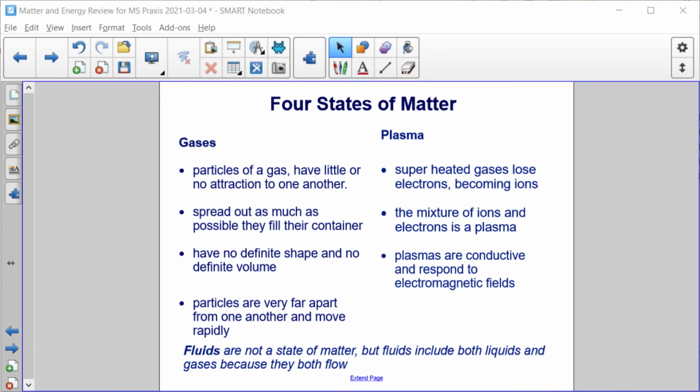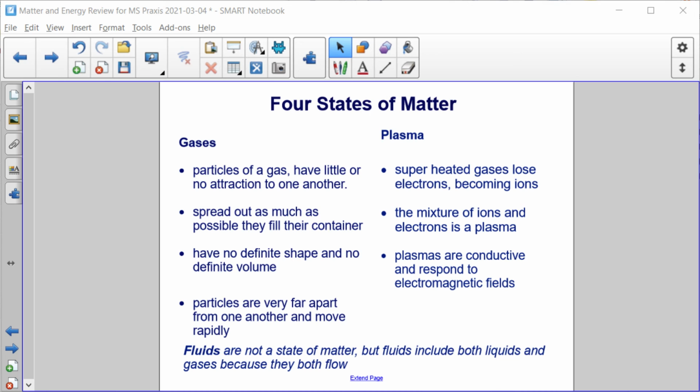All right? Particles of a gas have little or no attraction to one another, and they spread out as much as possible to fill their container. They have no definite shape and no definite volume. Another way to say that is they take the shape of their container. Particles are very far apart from one another, and particles in a gas are moving rapidly.